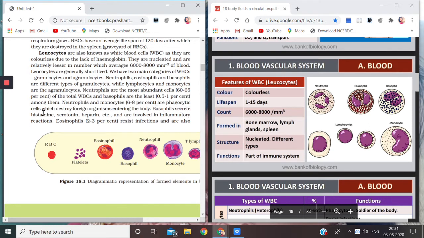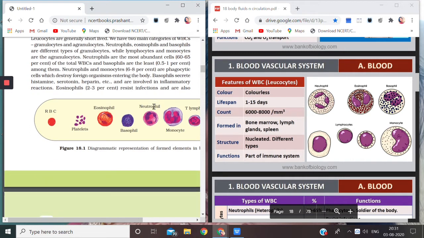Basophils secrete, now children pay attention, you should underline this, histamine, serotonin, heparin, etc., and are involved in inflammatory reactions. Any inflammatory reaction given by the body, like suppose there is some kind of itching or redness or fever, these are inflammatory signs.